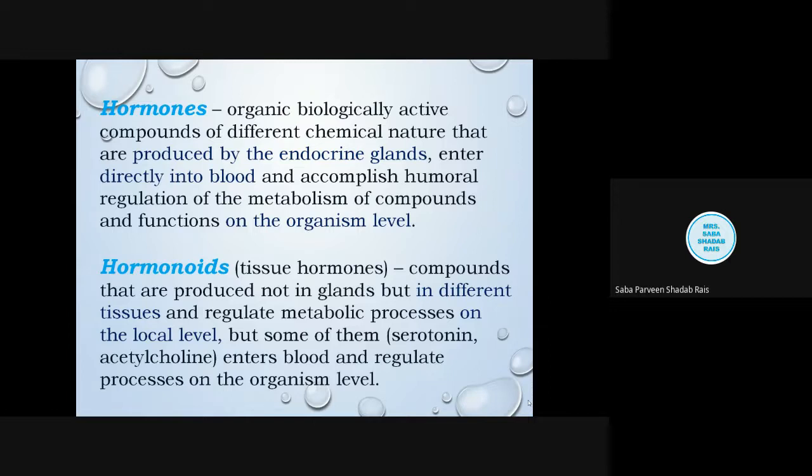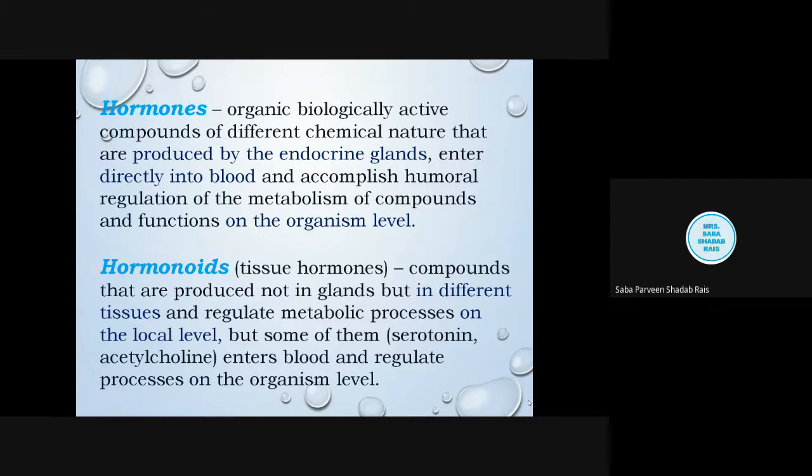So this is all about the hormone, but there are certain other compounds also, called hormonoids, that is, the tissue hormones. These are not produced in a proper endocrine gland, but the tissues themselves produce certain chemical compounds which regulate the metabolic process at the local level. Such hormones are serotonin and acetylcholine. These also enter the blood, and all this regulates the metabolism.